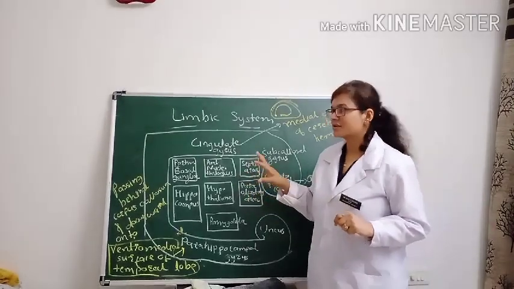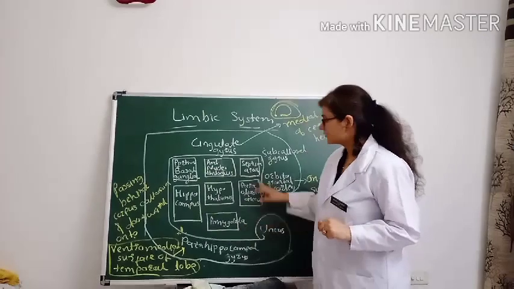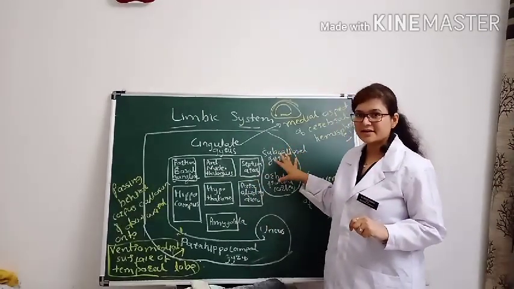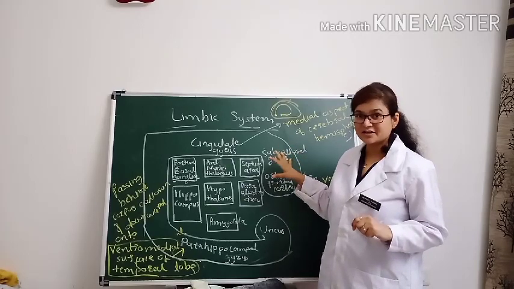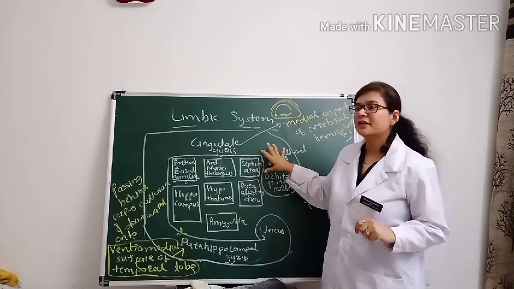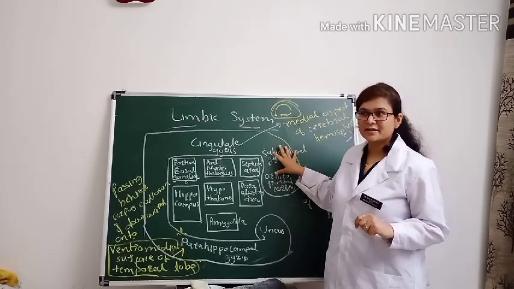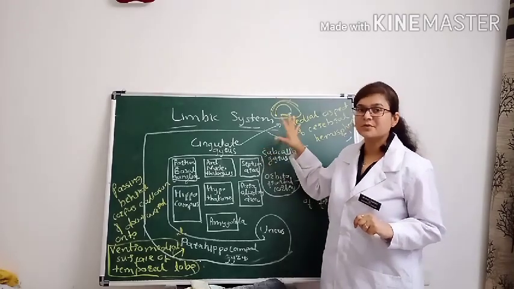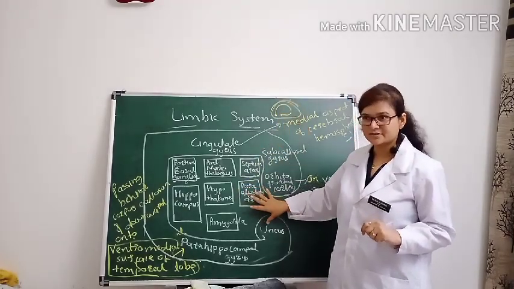The main functions of the limbic system are basically through the subcortical structures. And this limbic lobe or limbic cortex acts as an association linkage between the neocortex and the subcortical structures. Though its connection with the neocortex is very limited, it acts as an association linkage between the neocortex and the subcortical structures.